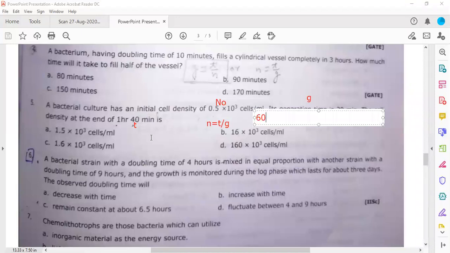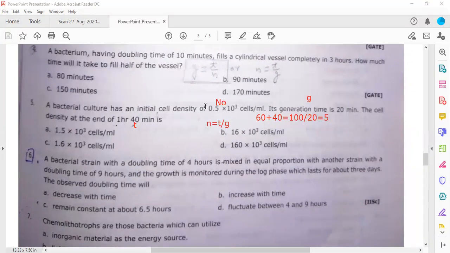So 60 plus 40 is 100, and you will divide by 20 minutes because it is given. So 100 divided by 20 is equal to 5. So you will find that there are 5 generations. n is equal to 5.